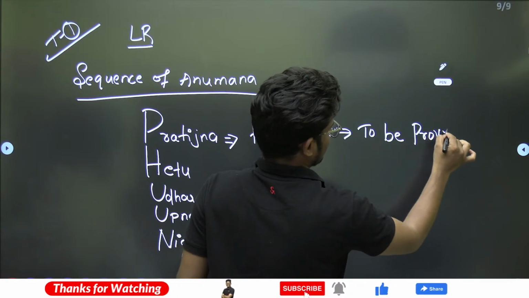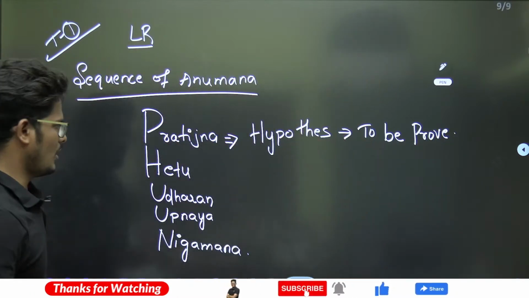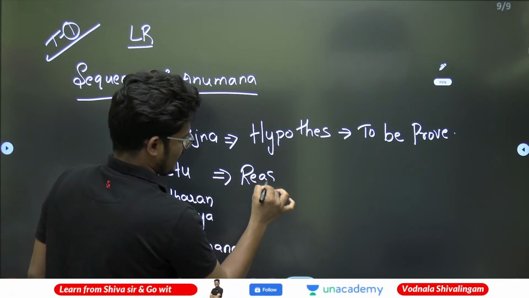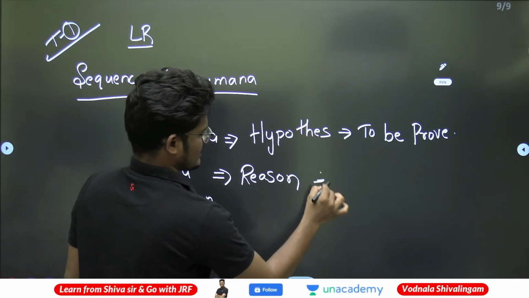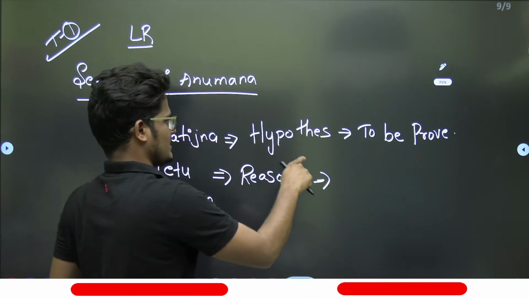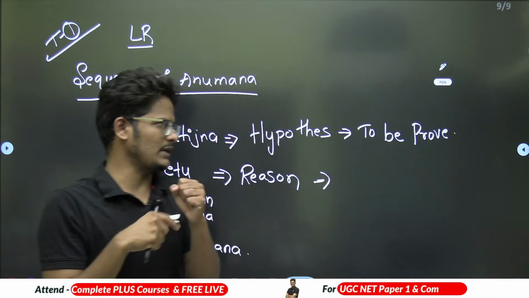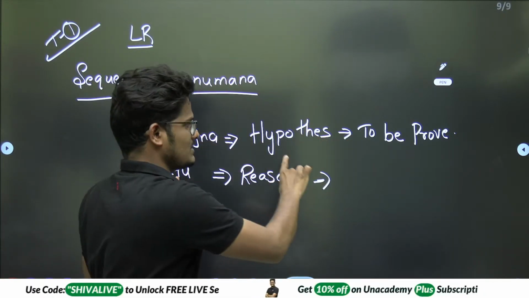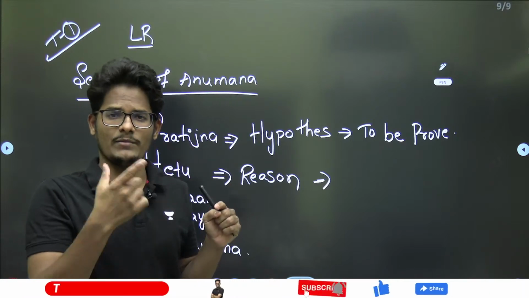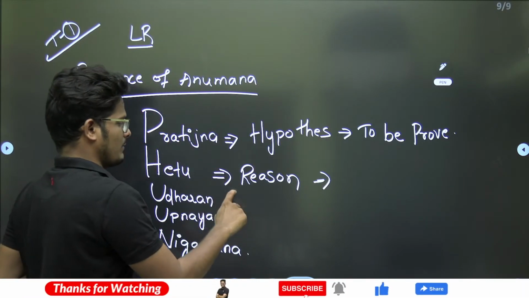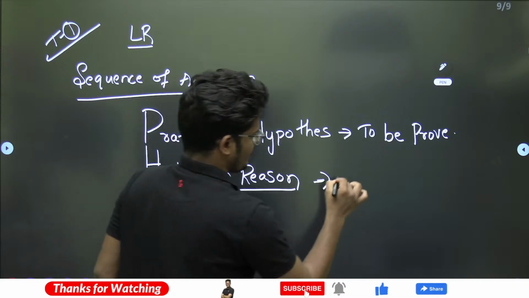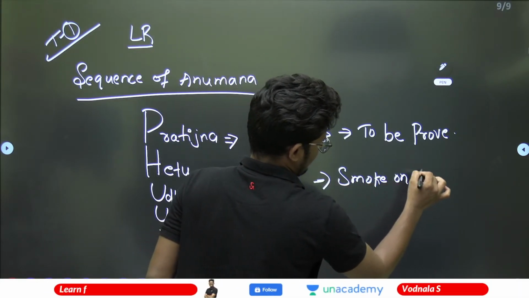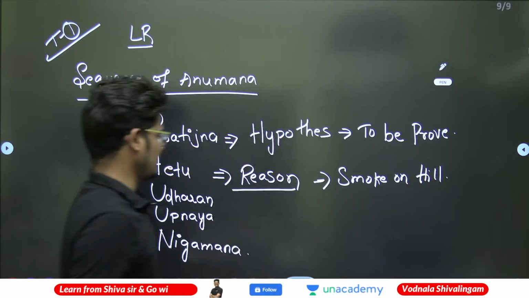There is a fire on the hill. That is a Pratijna. How to prove? By giving a proper reason. Hetu is nothing but a reason. That reason is that there is a smoke on the hill. So there is a fire on the hill is required to be proved. I made a statement, I need to prove that one. To prove that one, I am giving a proper solid reason, that there is smoke coming from the hill. So that is the Hetu.